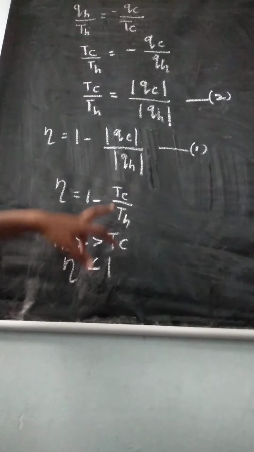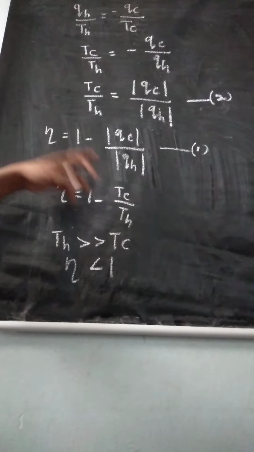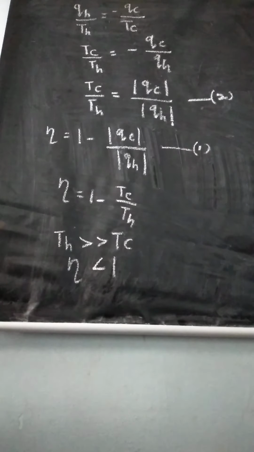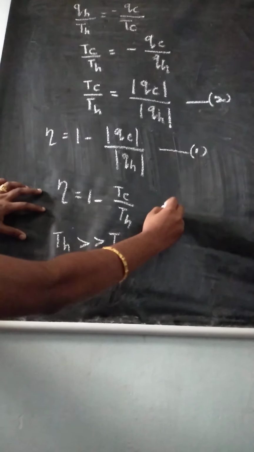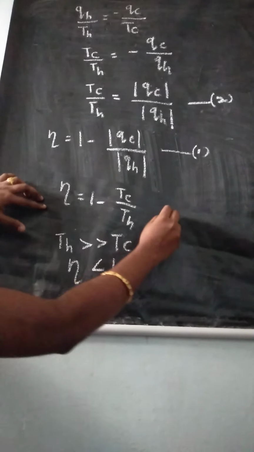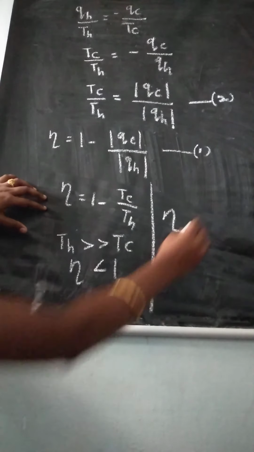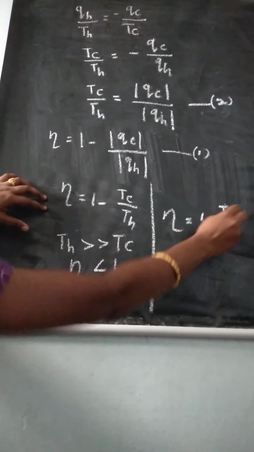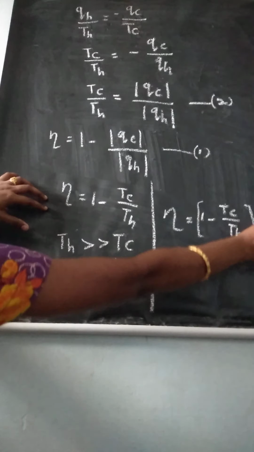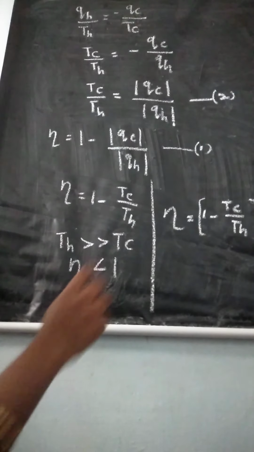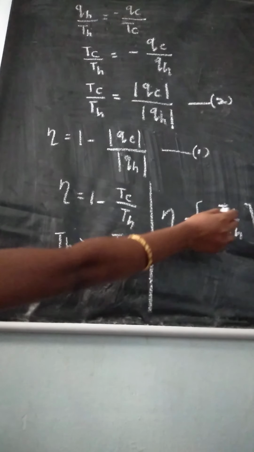In the same way, we can write the formula for percentage efficiency: eta is equal to 1 minus T_C by T_H, multiplied by 100.